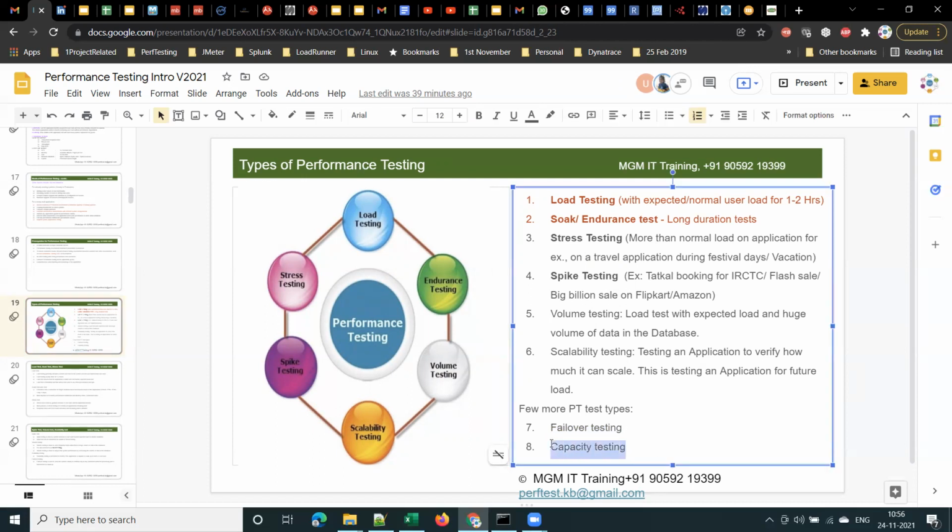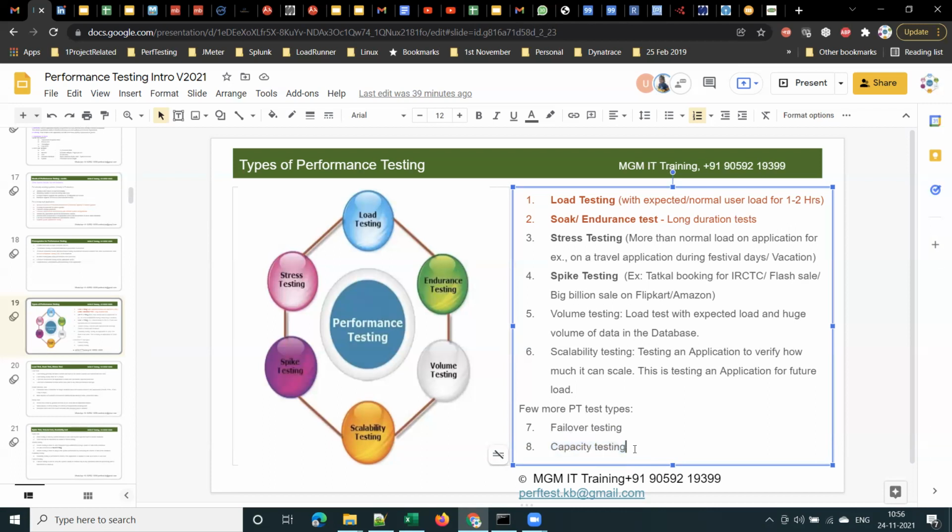Next, capacity testing. Capacity testing is nothing but finding the maximum load that an application can handle, before the application breaks down. That is called capacity testing. There is a separate process for doing this capacity testing, so we'll discuss that later once we go for test execution. If required, we will discuss it.